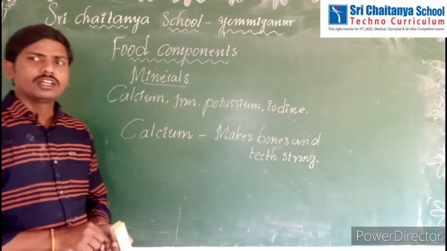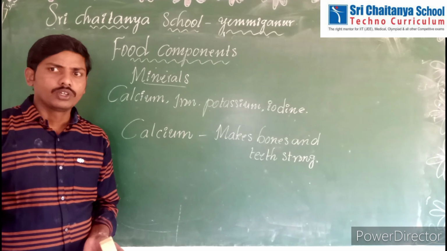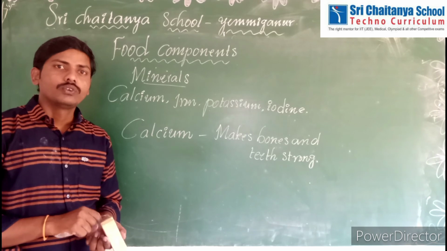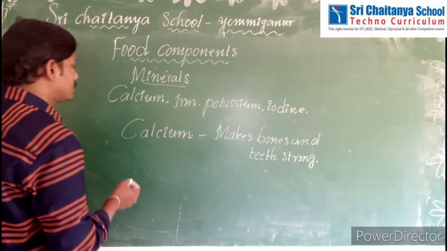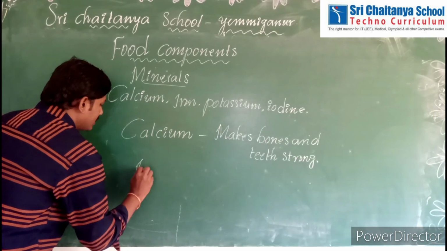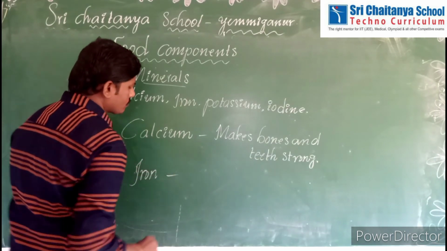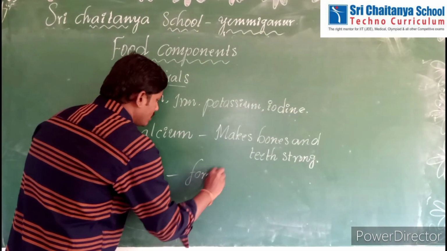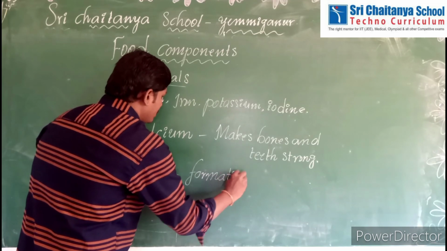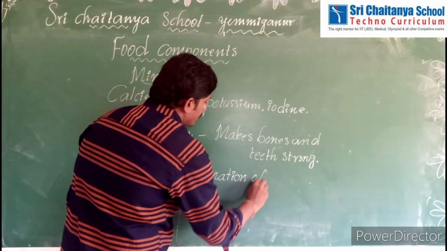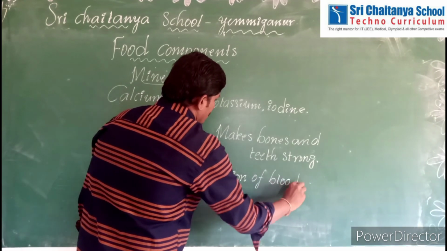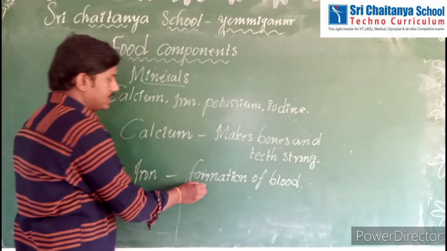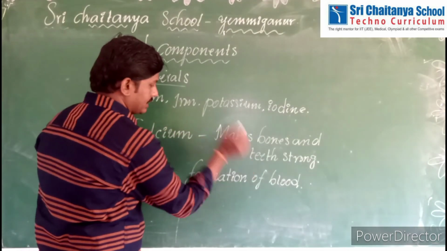Next, all of you know, see here, which mineral helps in the formation of blood? Yes, you know, iron. Iron mineral helps in the formation of blood. Okay, children, iron mineral helps in the formation of blood. Calcium makes bones and teeth strong.